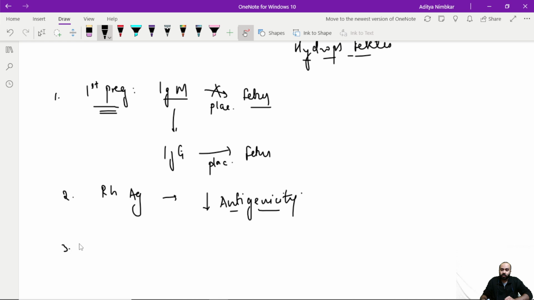The mother also plays part to this crime by ensuring that not all women mount a response. So not all women are mounting an adequate response. So basically, even the immunogenicity towards the Rh antigen is low.